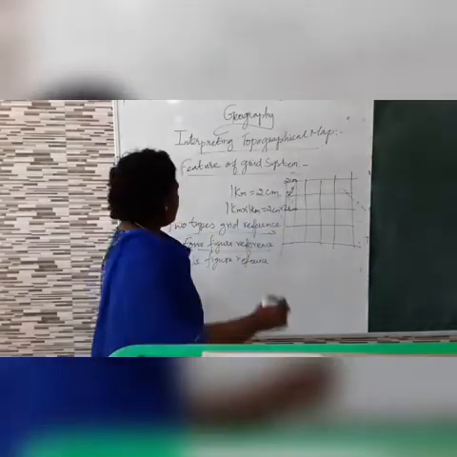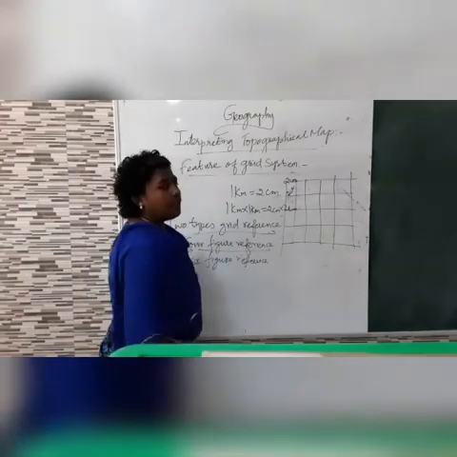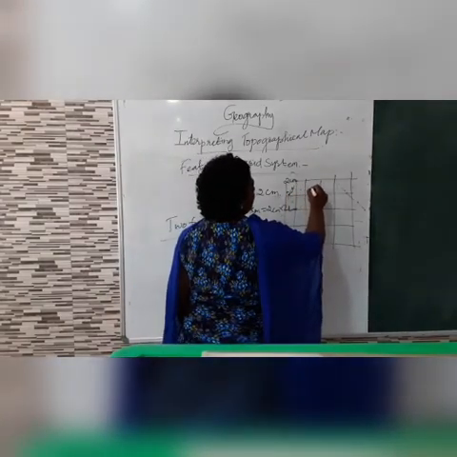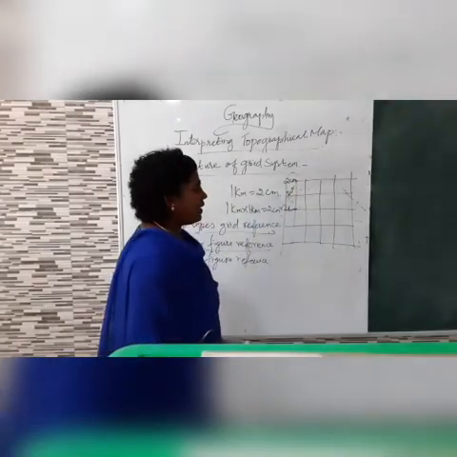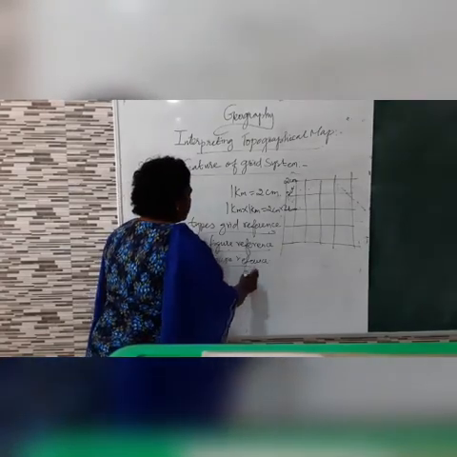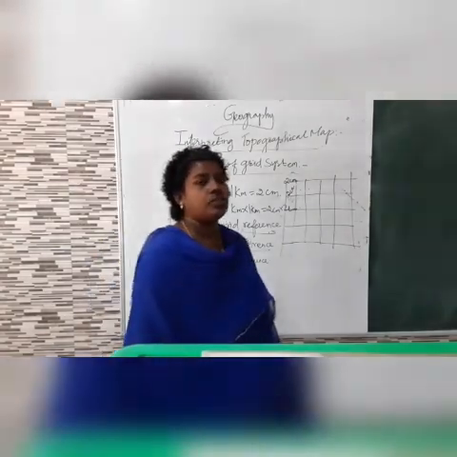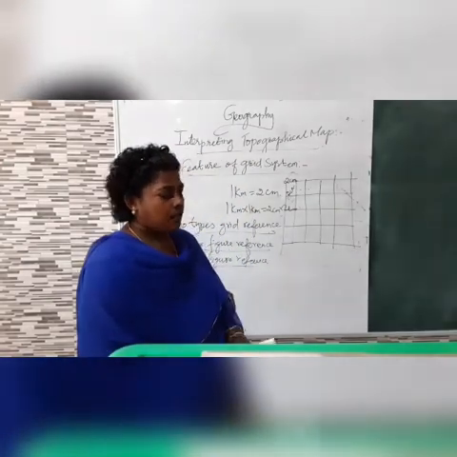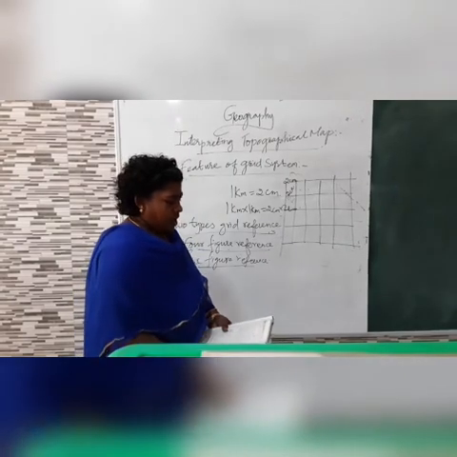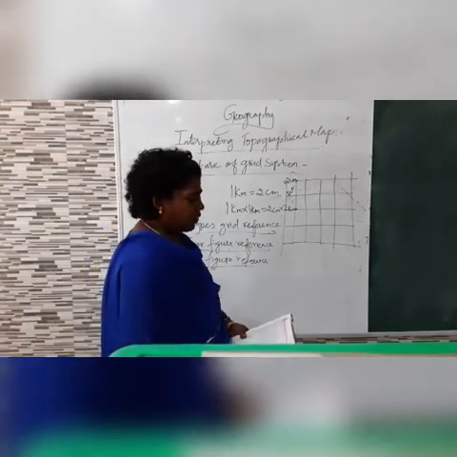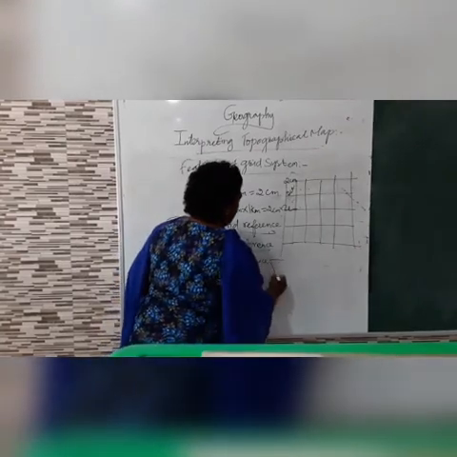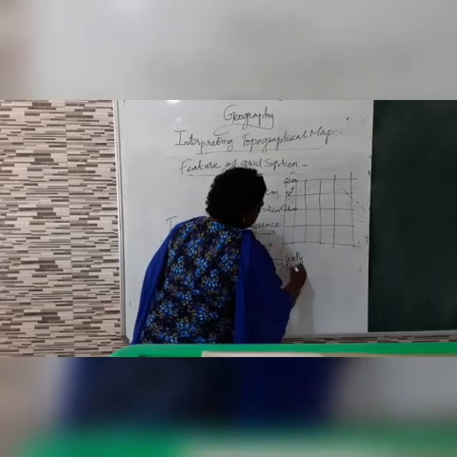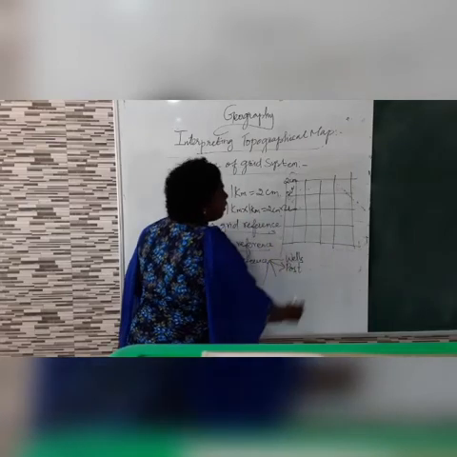Okay, what is the use of 4-figure references? It is used to measure the places that fall within the grid square system. Did you understand? Whereas the 6-figure references are used to denote small areas, things like a post office, wells, police station, like small things.